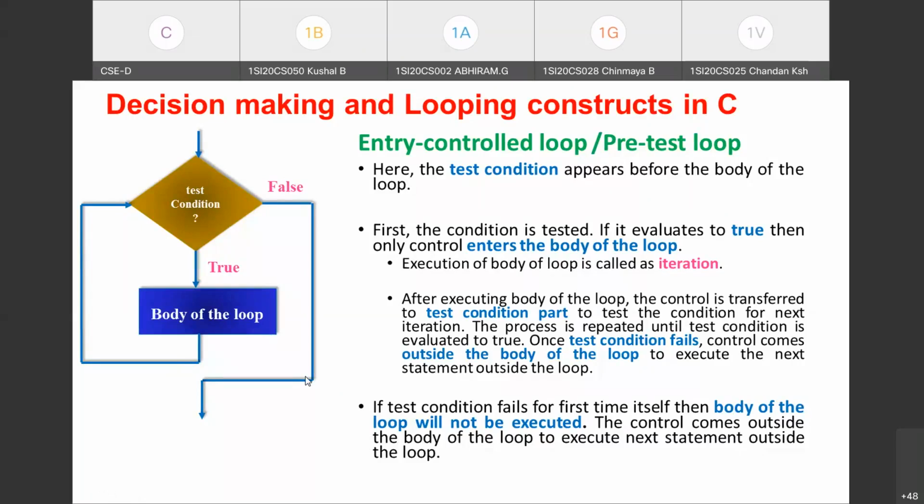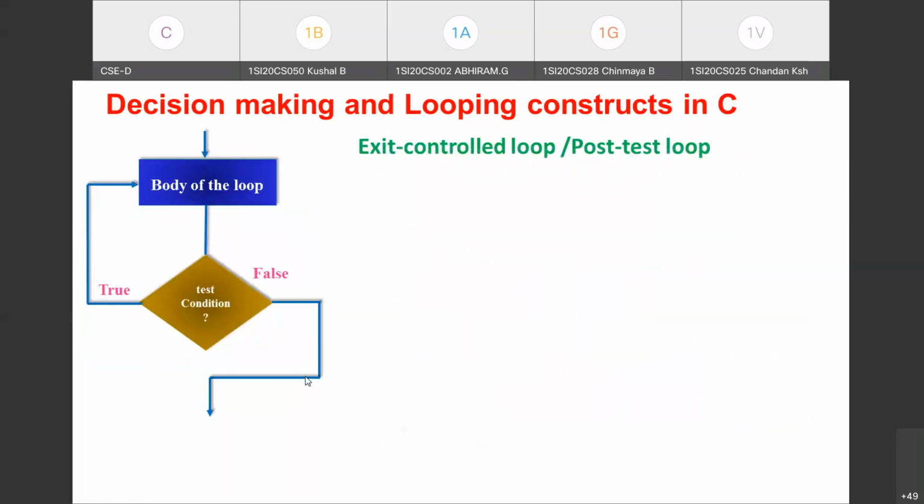Yes, ma'am. Okay. Coming to another type of loop, that is the exit control loop, which is also called the post-test loop. Just observe where the control statement is appearing. After the body of the loop, we are finding the control statement. Control statement means we are going to write some conditional construct, which is written using this rhombus symbol, as you can observe in this flow chart.